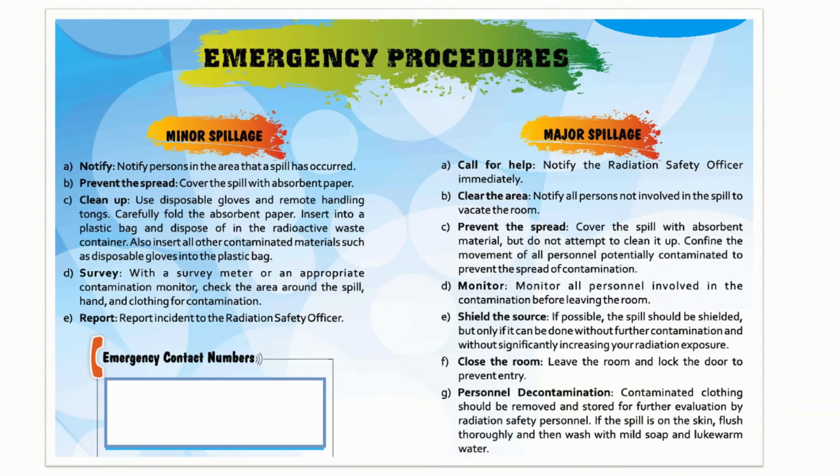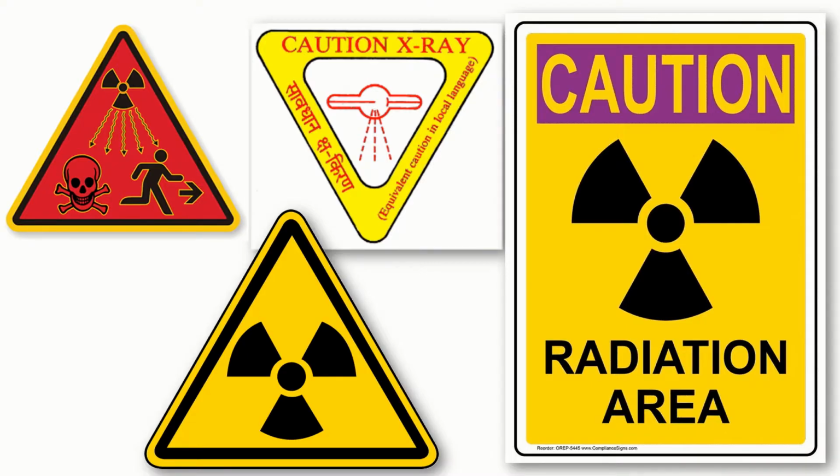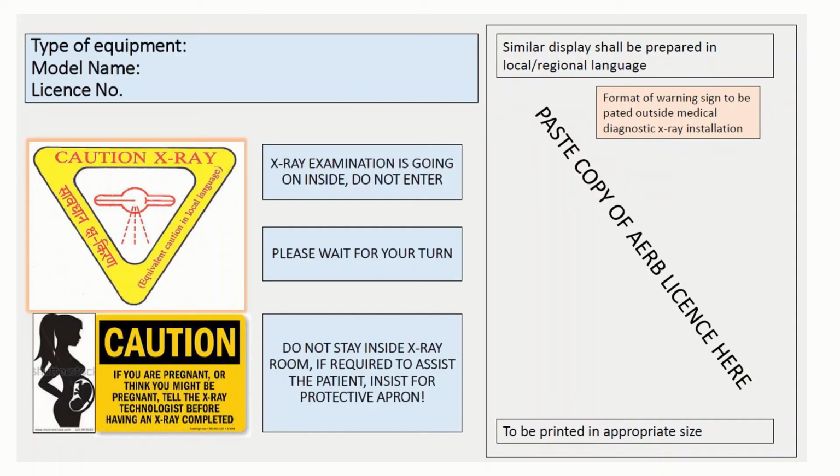Boards on how to handle emergency procedures should be there, and of course radiation symbols or radioactive symbols should be at appropriate areas. The license for CT operation or PET CT operation should be pasted outside the room of the PET CT or CT.